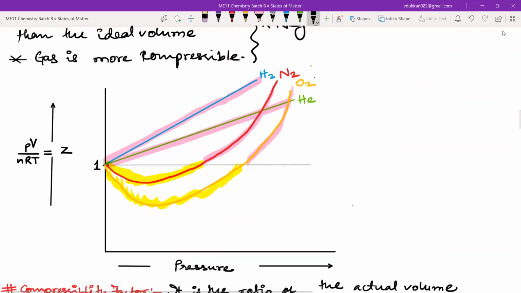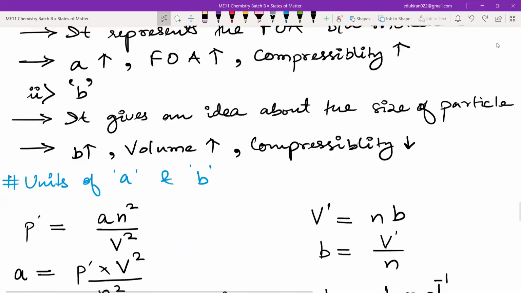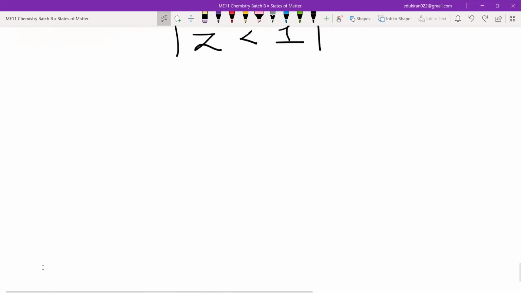At low pressures, in these parts, Z is less than 1. Can you all see the plot? Okay, fine. So this is one part. Write the second part. Don't worry, I will give you time to write. At high pressure.